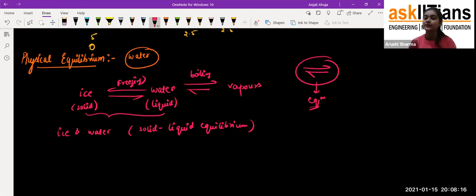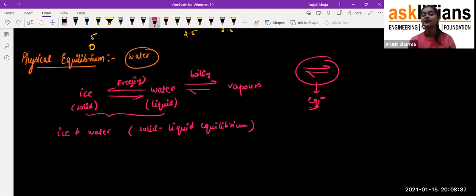So that's how, student, there will be one point when we are getting an equal amount of both ice as well as water. So it would be the solid liquid equilibrium. Got my point? And similarly, if I ask you to take a pan and keep some water in it and boil it so that there will be vapors.